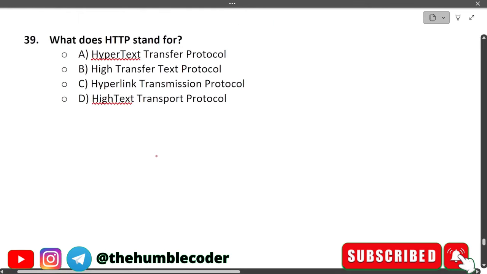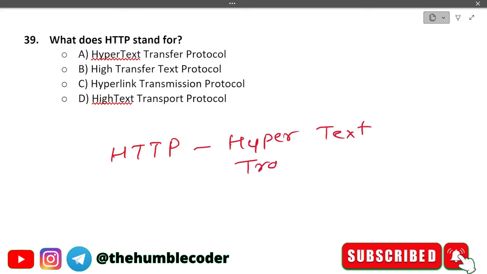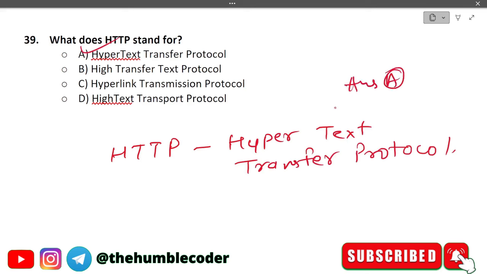What does HTTP stand for? We have 4 different options, and we have to select the correct full form of HTTP. Option A is Hypertext Transfer Protocol, option B is High Transfer Text Protocol, option C is Hyperlink Transmission Protocol, option D is High Text Transport Protocol. So see, HTTP stands for what? Hypertext Transfer Protocol. Just see which option is the correct one. So option A is the correct one in this case, which is Hypertext Transfer Protocol. Okay, moving on to the next one.